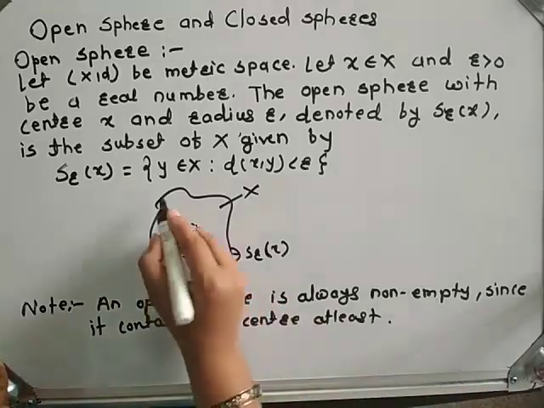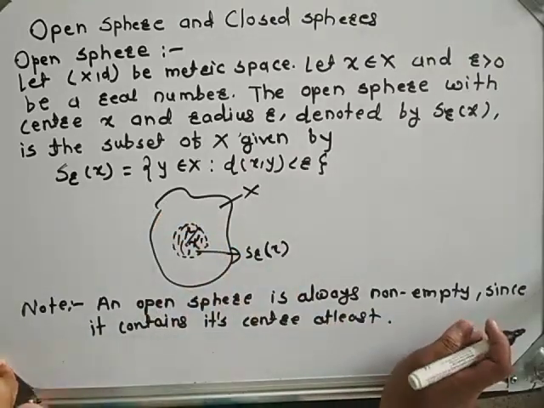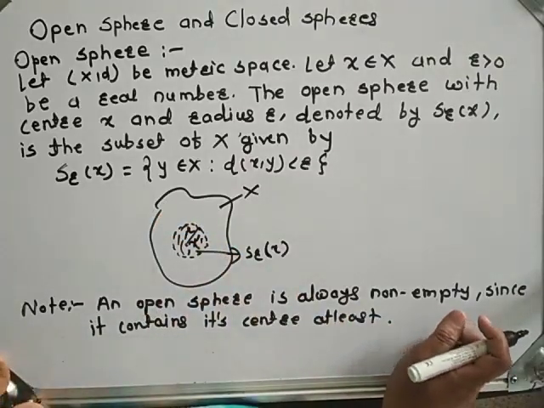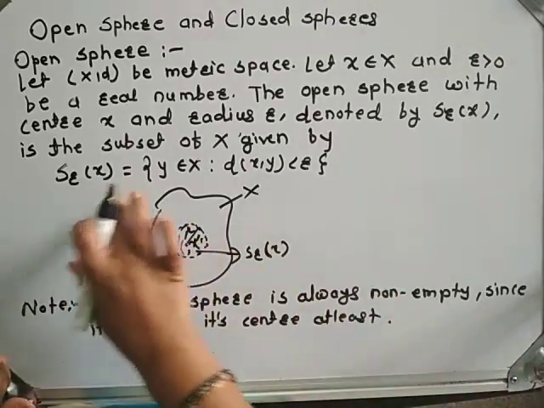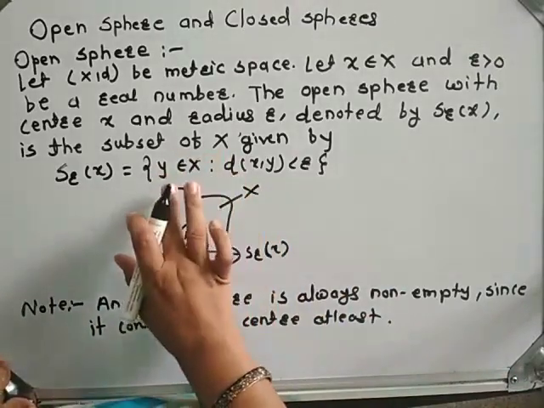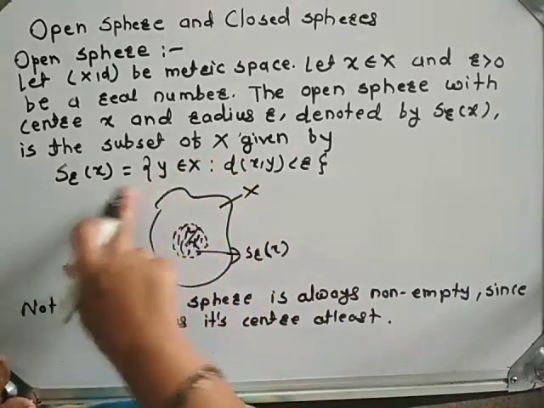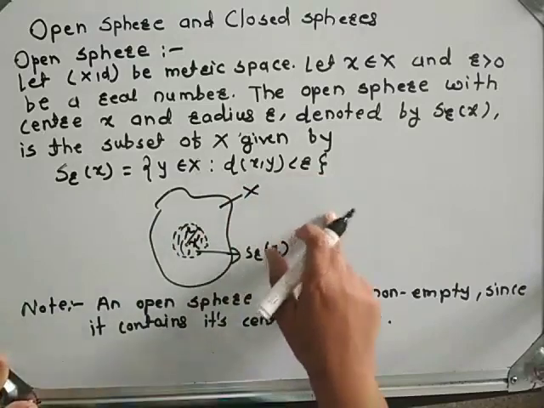Students, I hope you all understand the definition of open sphere. What is the definition of open sphere? An open sphere is nothing but the set of all points whose distance from x is strictly less than r.